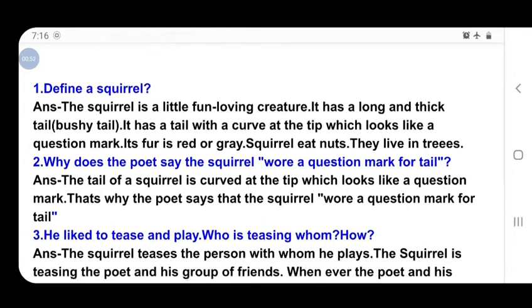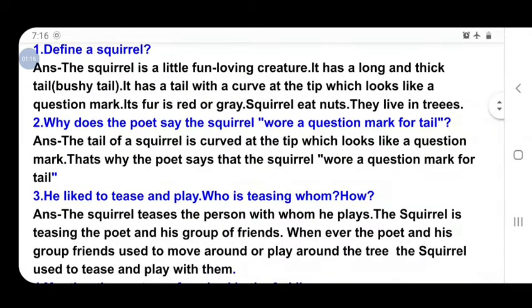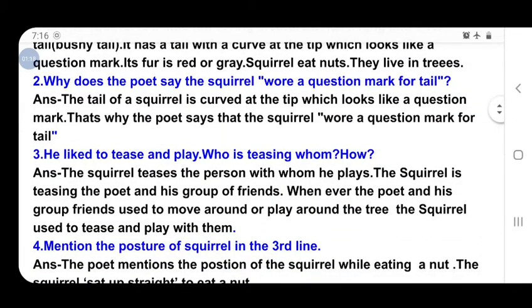The next question: why does the poet say the squirrel wore a question mark for tail? The tail of a squirrel is curved at the tip, which looks like a question mark. That's why the poet says that the squirrel wore a question mark for tail. Next question: He liked to tease and play.